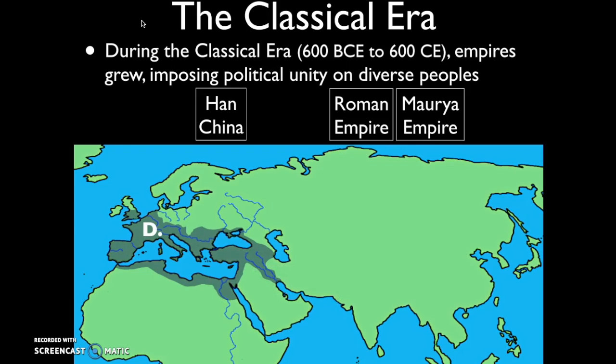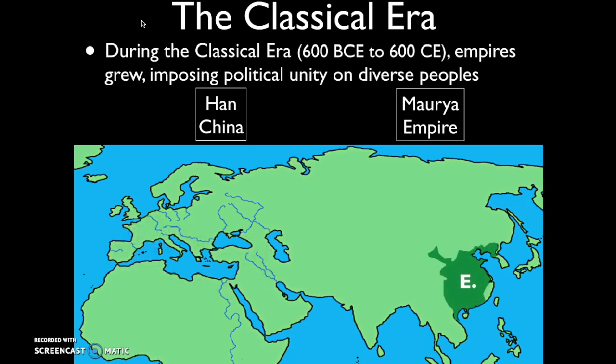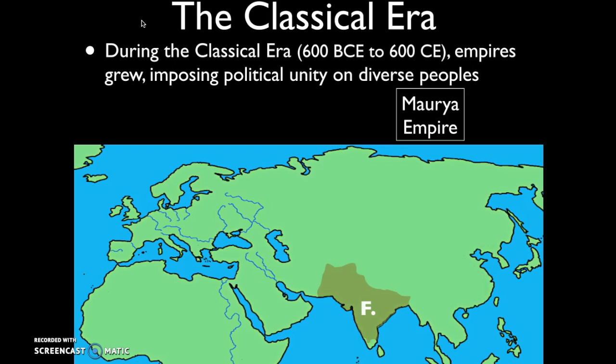Eventually, in the Mediterranean basin, we're going to see the formation of a new empire, Empire D, which is the Roman Empire. Now, the Roman Empire is going to be connected via long-distance trade to an empire on the other side of Eurasia, and that's Han China, the Han Dynasty in China. And then in India, South Asia, we're going to see the formation of the Mauryan Empire and also later the Gupta Empire.